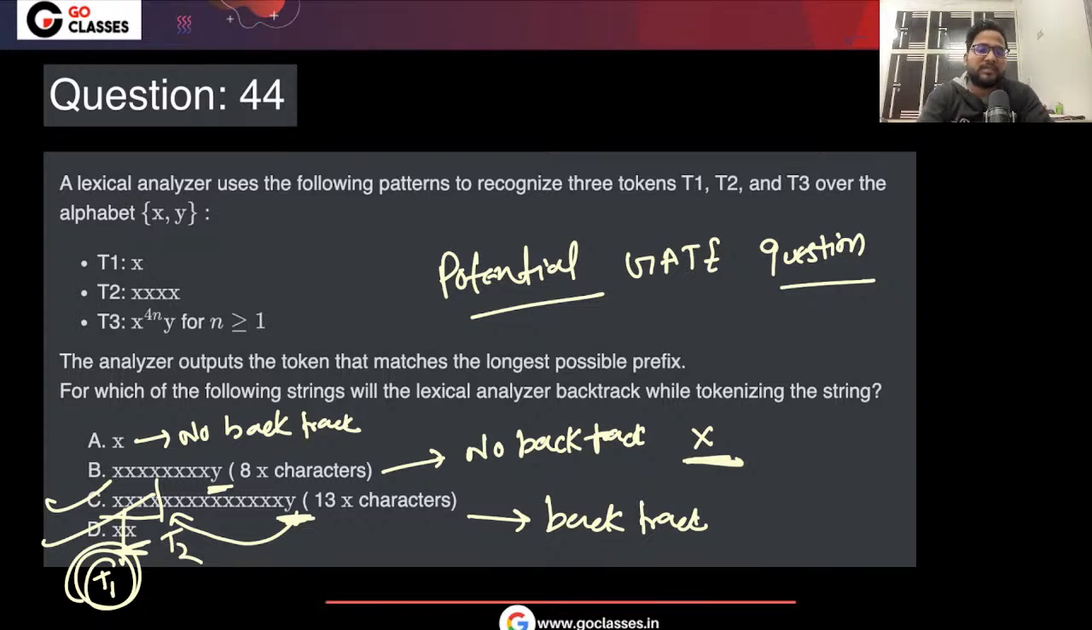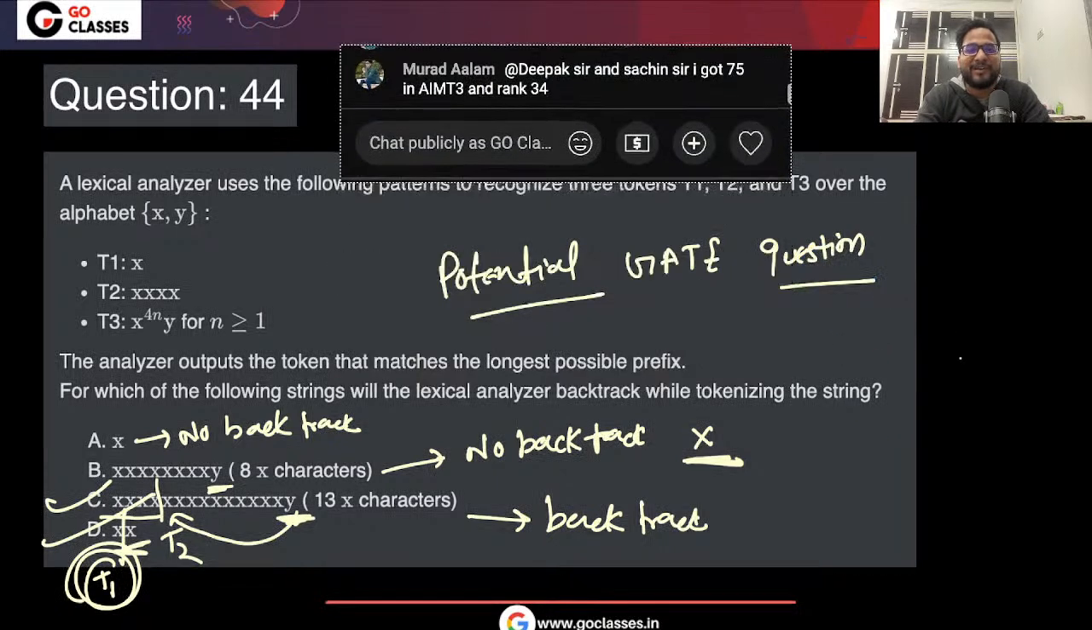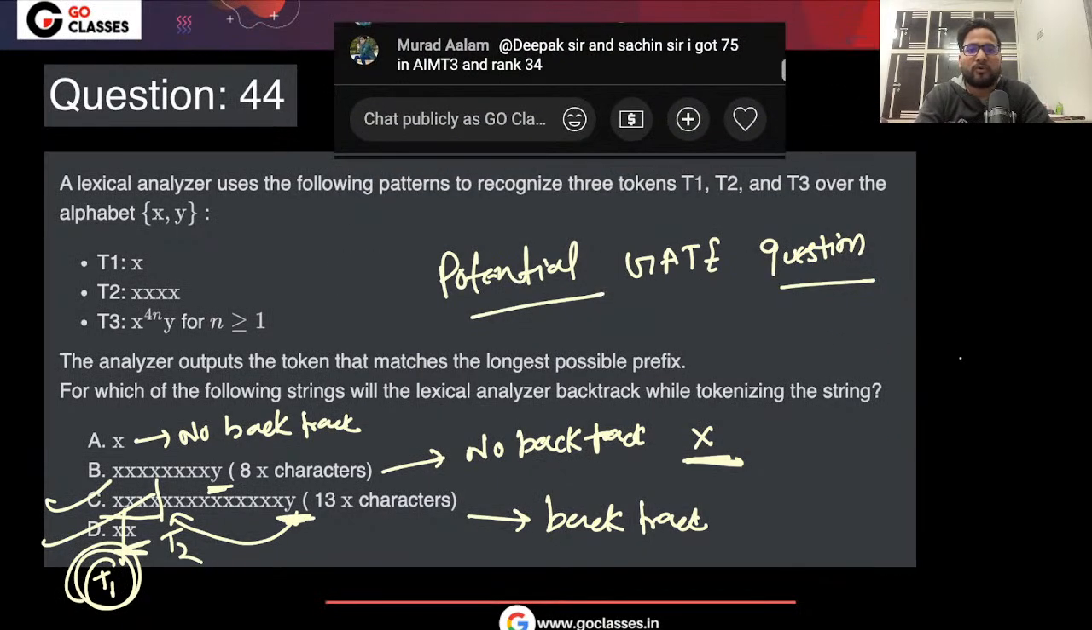Okay, so that's really great. Murad Alam is saying that I have got 75 and rank 34 in this particular test. The result is, by the way, just out. Congratulations to whoever has got top rank, and don't worry if you have not got top rank. Probably your marks have increased. At least you have learned something from this particular mock test. So don't worry about the rank and all, because you never know what GATE has for you.